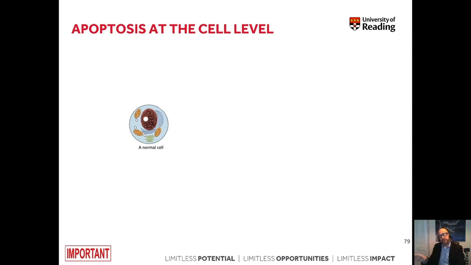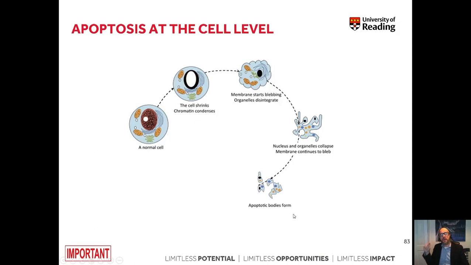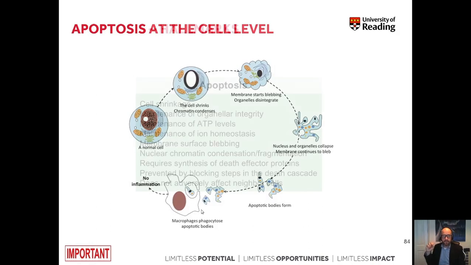At the cell level, when a normal cell activates apoptosis, the caspase cascade is initiated. This leads to shrinkage of the cell and condensation of the chromatin. Then the membrane starts blebbing and organelles disintegrate. Nucleus and organelles collapse. The membrane continues to bleb. Afterwards, apoptotic bodies form, and macrophages then can take up the apoptotic bodies.